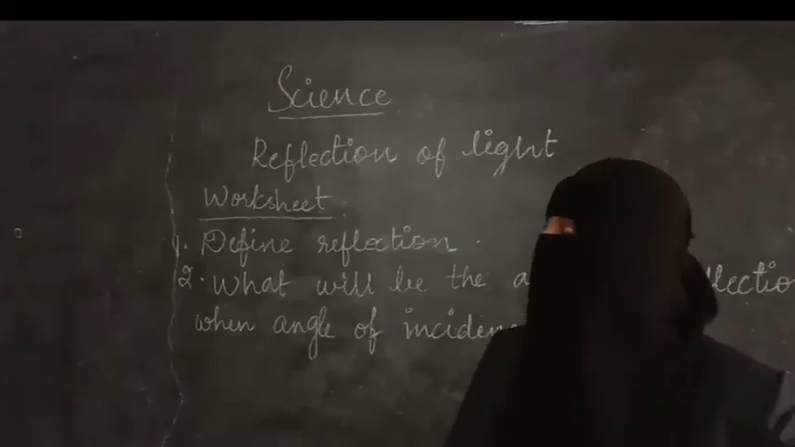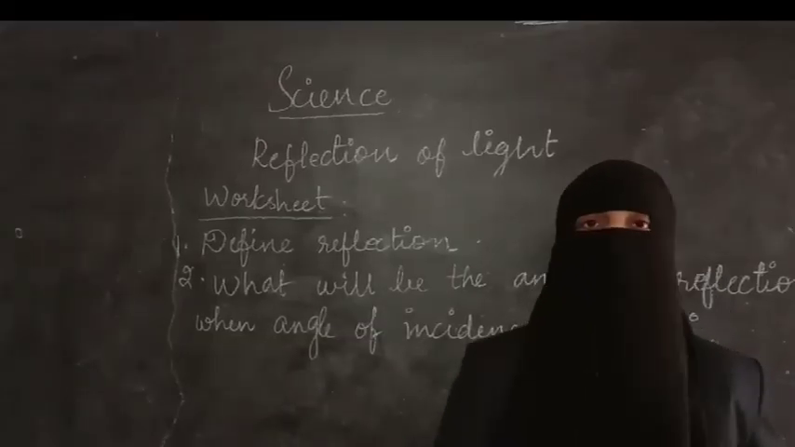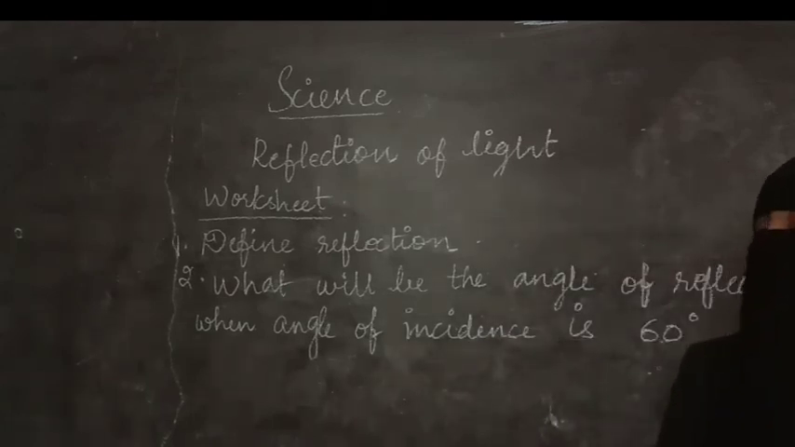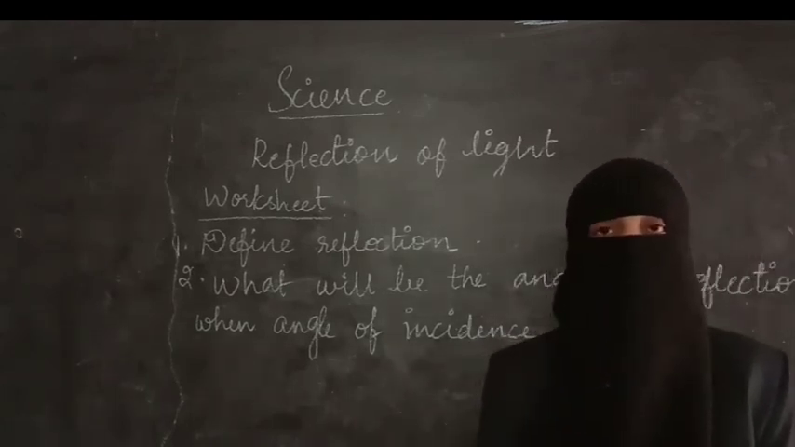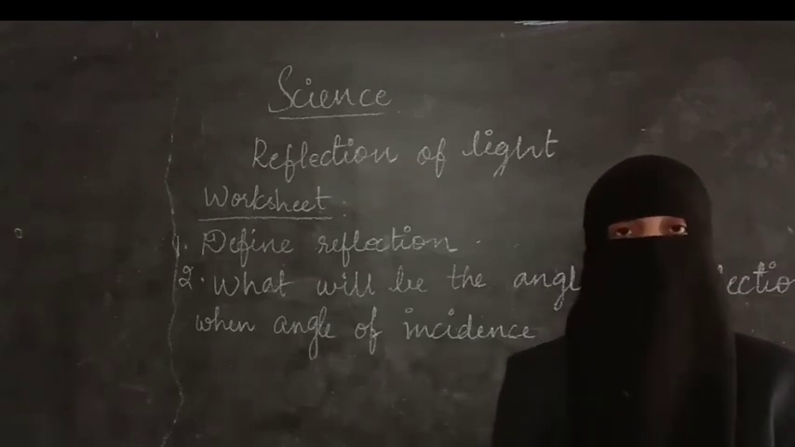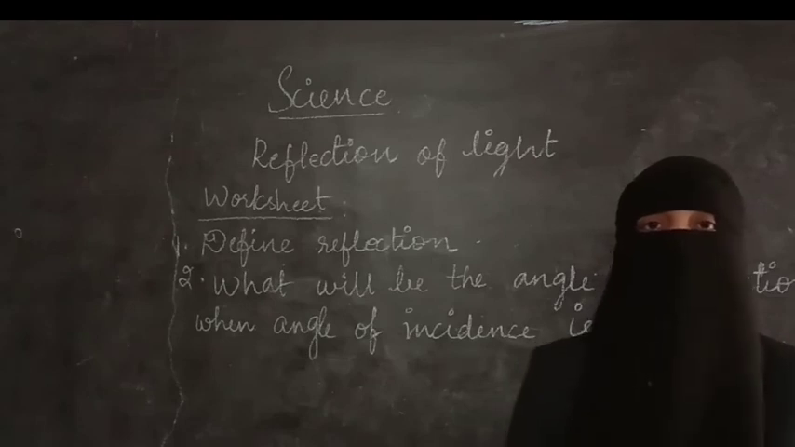So students, your worksheet: define reflection. What is meant by reflection? You have to write. Then what will be the angle of reflection when the angle of incidence is 60 degrees? Just now I said if the angle of incidence is 30, then the angle of reflection will also be 30. So think and write what is the angle of reflection if the angle of incidence is 60 degrees.